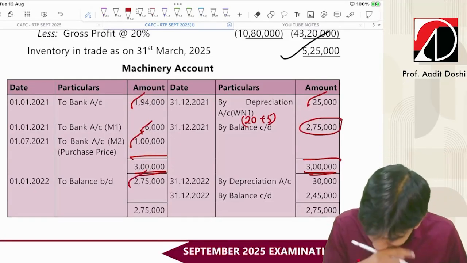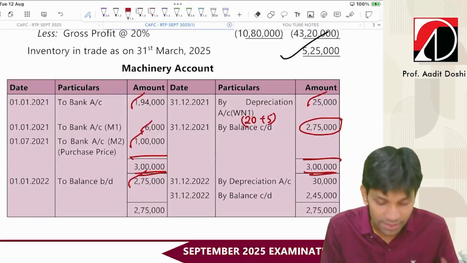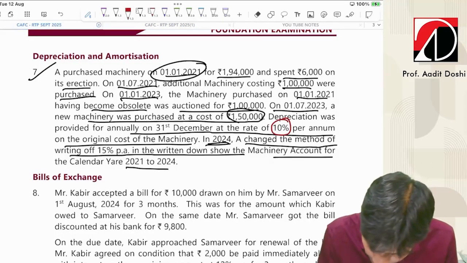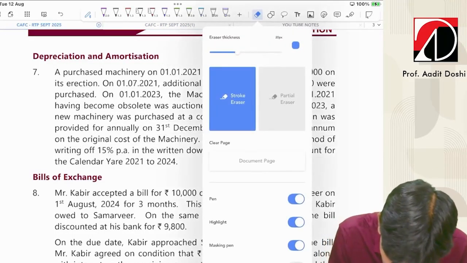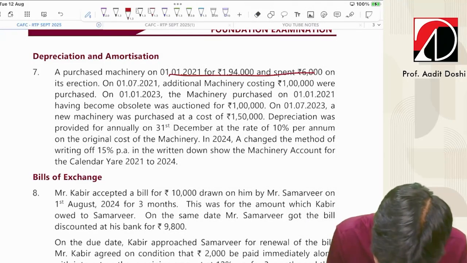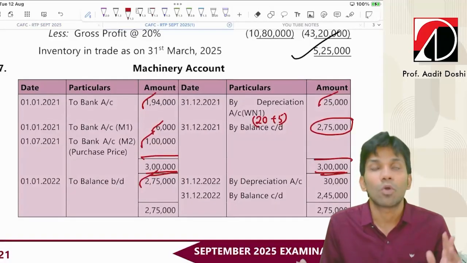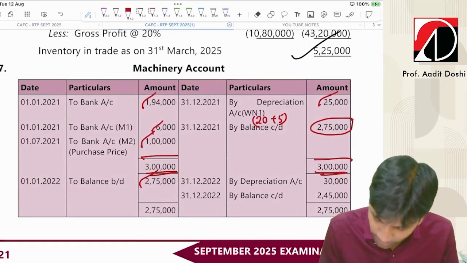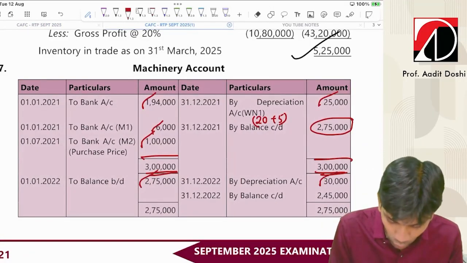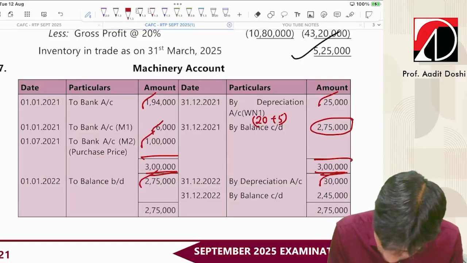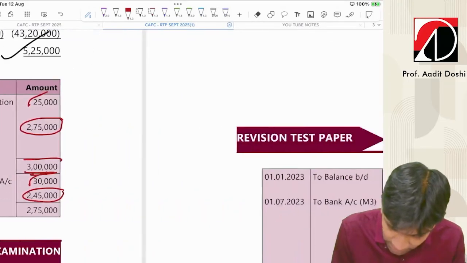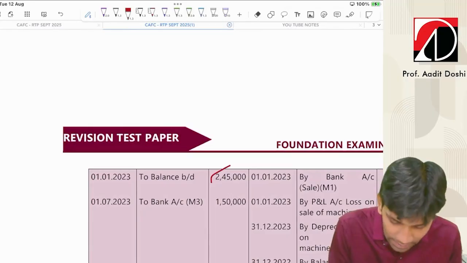In the second year, what did they do? In the second year, they didn't do anything. I think in the second year, let me check. No, second year nothing happening. So second year will charge depreciation. What is the entry for charging depreciation? Depreciation account debit to machinery account. Total 3 lakhs, 10%, 30,000. And this is balance carried down, 245. This will be again brought down here. I think in the third year they sold.